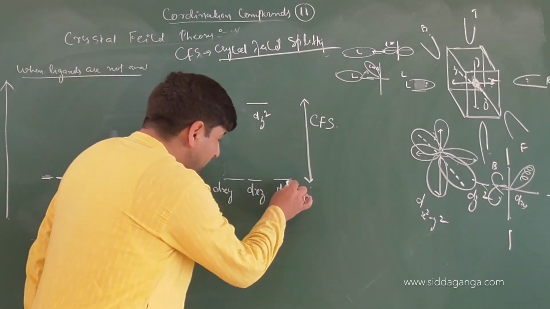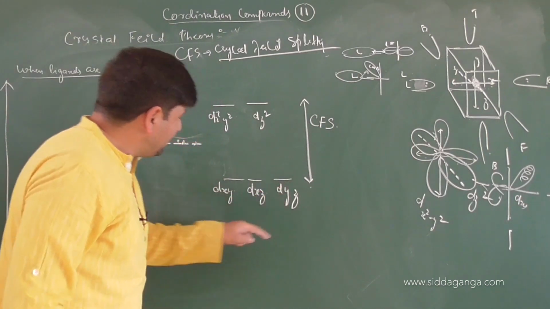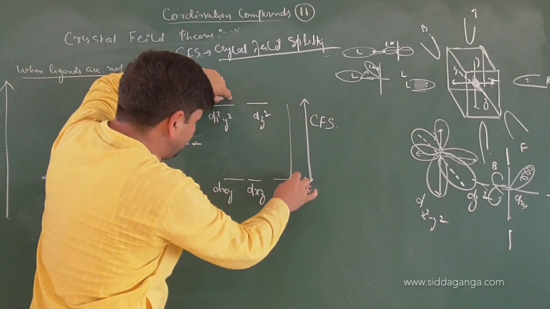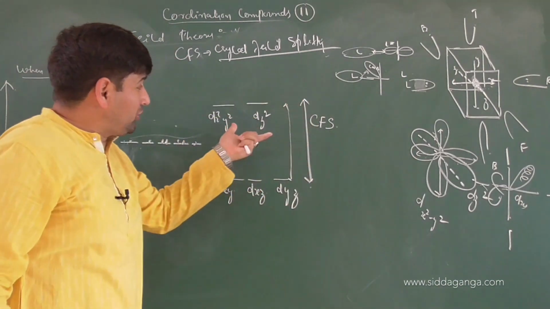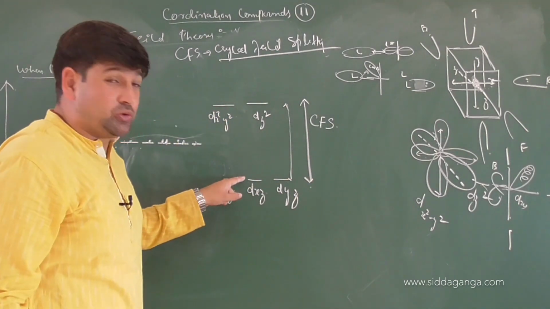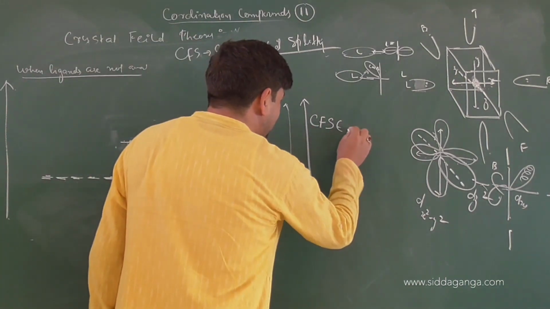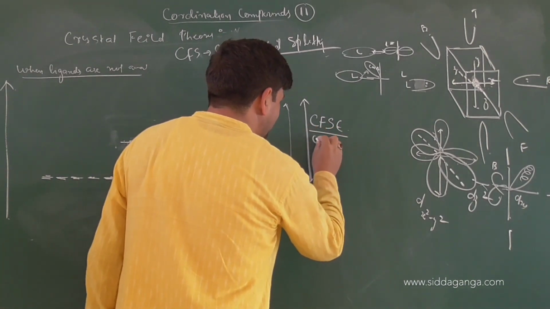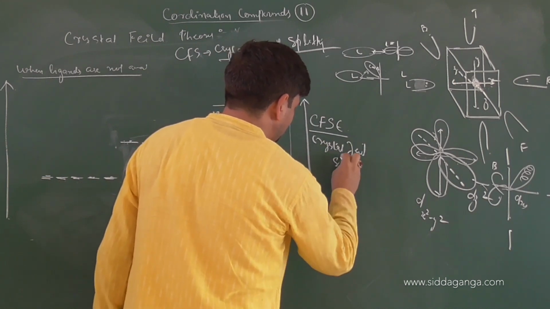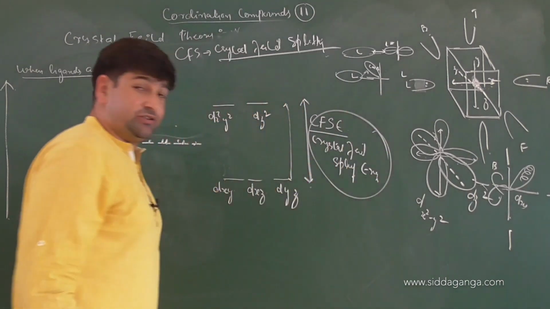So these 3 in presence of ligands have become degenerate, and these 2 have become degenerate. But there has occurred splitting between the two sets. The amount of energy with which they have broken apart into 2 sets, we call that crystal field splitting energy, that is CFSE. Did you get the words clear here?